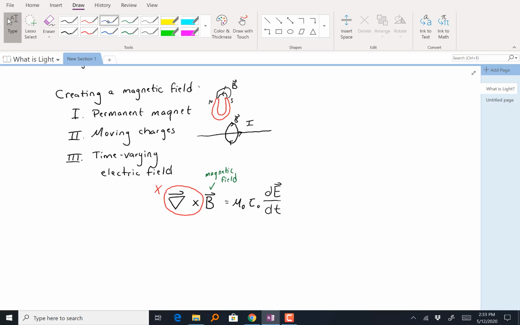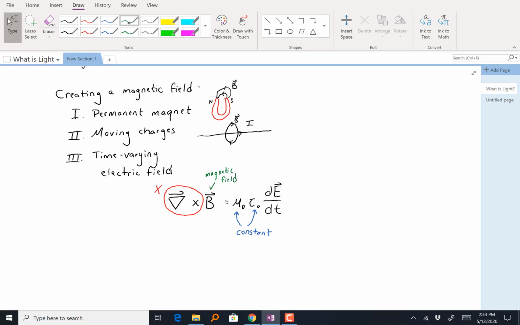We're familiar with our constant of epsilon naught. Mu naught is another constant, 4 pi times 10 to the minus 7. It's something that comes up when we're talking about magnetism, so we didn't quite get far enough to see that constant, but it is just a constant. It's on your equation sheet.